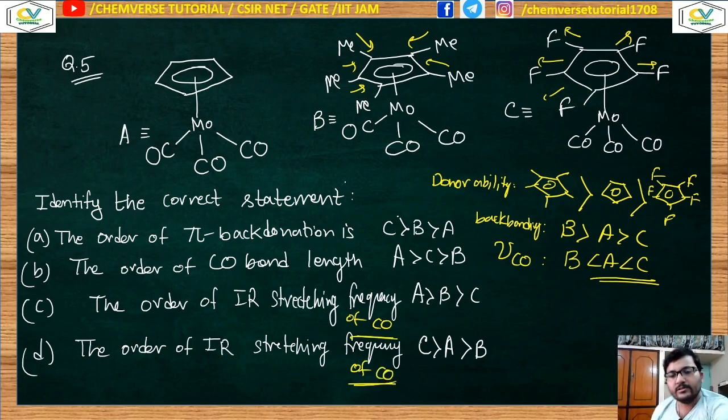What will be the order of the IR stretching frequency of carbonyl? If you follow that, the order of IR stretching frequency of carbonyl is nothing but this one, C greater than A greater than B. It can't be this one.